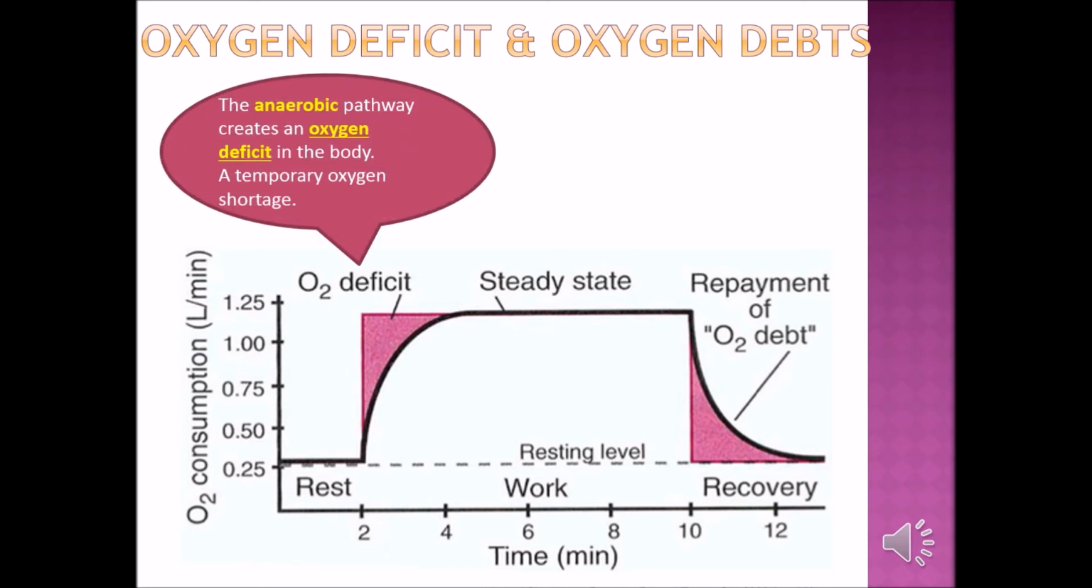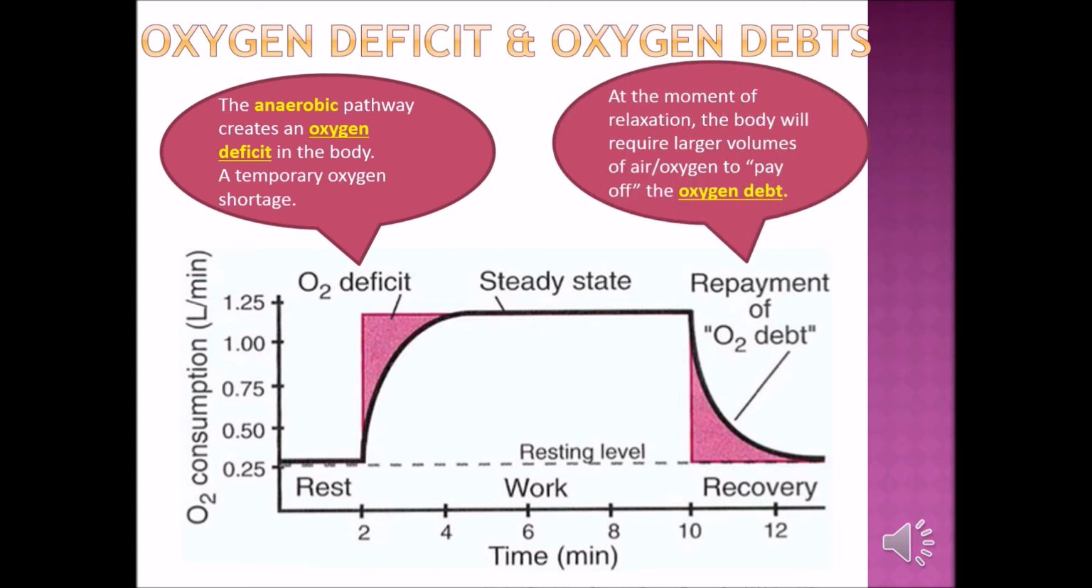Oxygen deficiency is created when there is a temporary shortage of oxygen. So when we pay back, we will use a lot of oxygen. We will need a lot of oxygen to pay back.